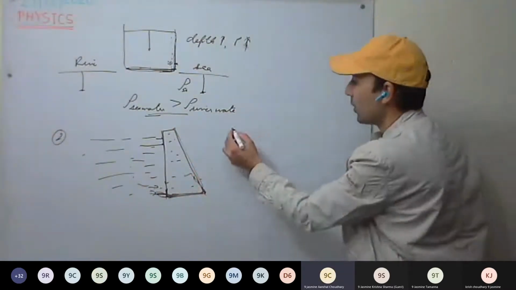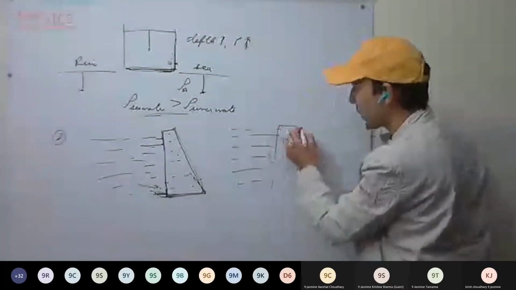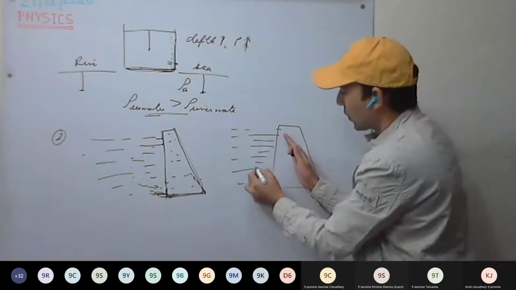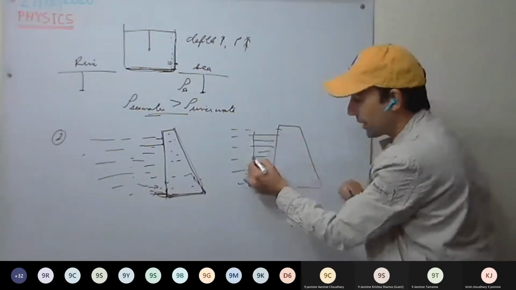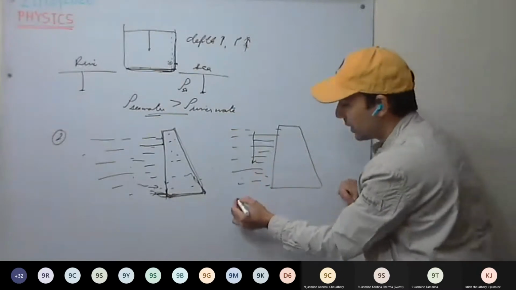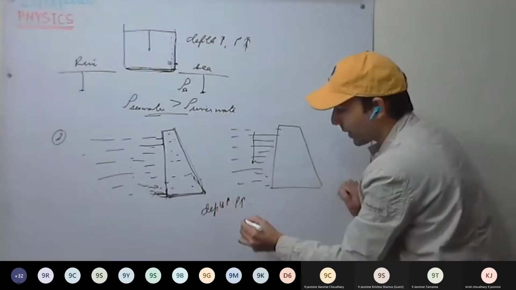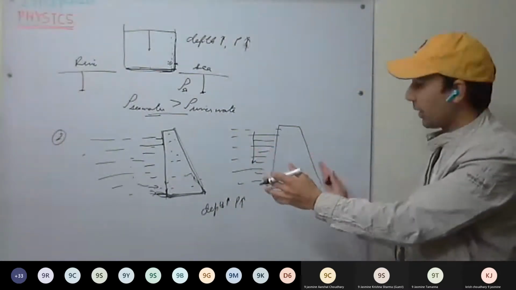Okay, see here. If we construct dam walls to withstand water or to store water, we are storing water. Now see here, as the depth increases inside the liquid, pressure increases. So pressure exerted by the water will increase.